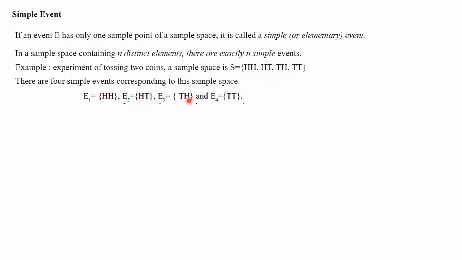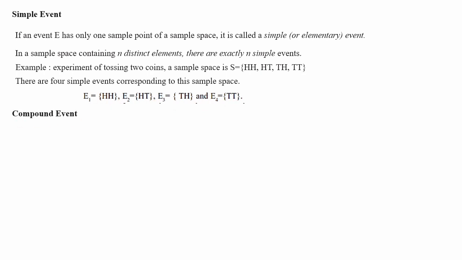TH alone can form a simple event and TT can form another simple event. So there are 4 elements in the sample space and there are 4 simple events. That is what it is mentioned here. In a sample space containing n distinct elements, there are exactly n simple events. Here 4 elements are there in the sample space and we are able to form 4 simple events.